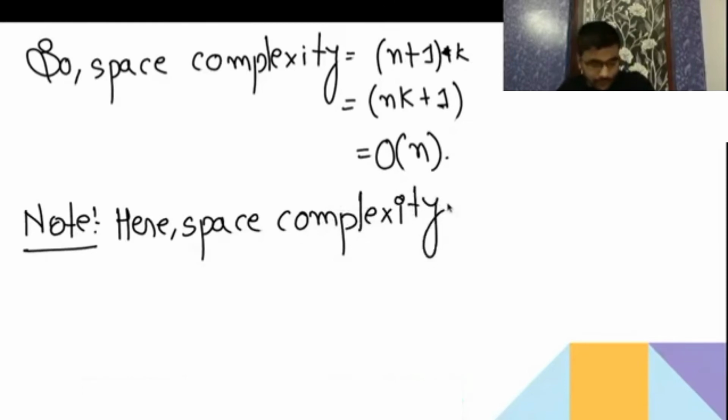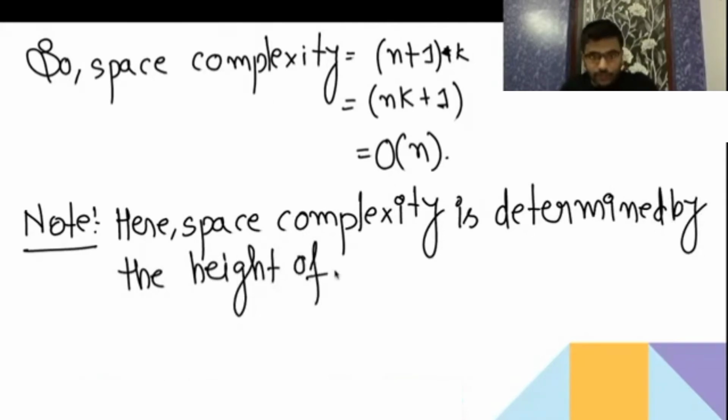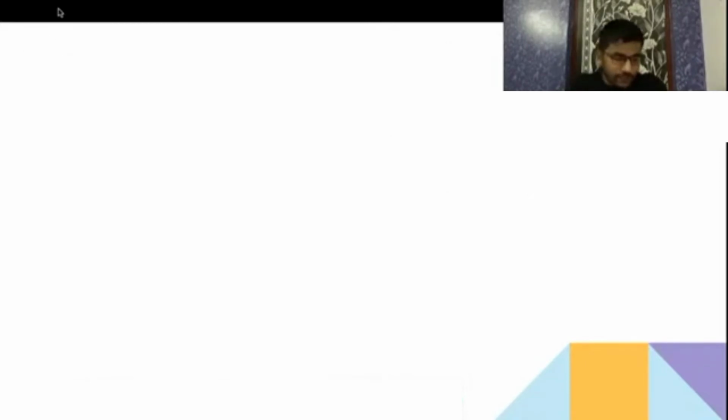Here space complexity is determined by the height of the stack. Understood? Now see the next one.